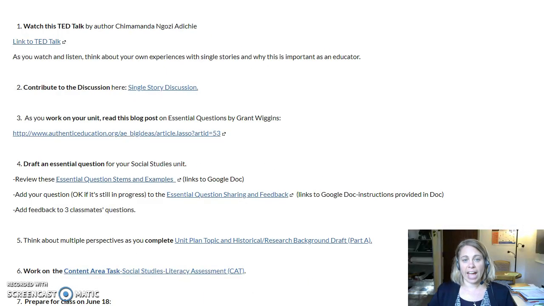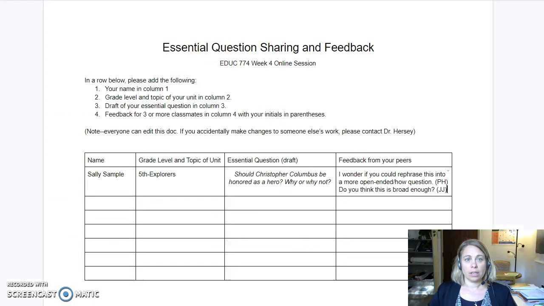You're also going to be adding that draft of an essential question to a shared document. It looks like this, and the settings are so that anyone can edit, which means you can add your own ideas to it. So what you're going to do is put your name, your grade level and topic, add your draft of your essential question here. It can be in process ideas for you to get some feedback.